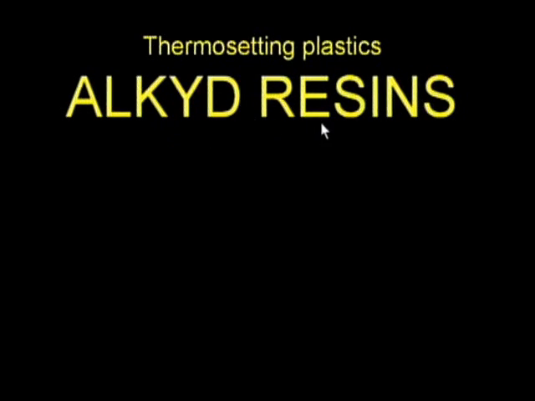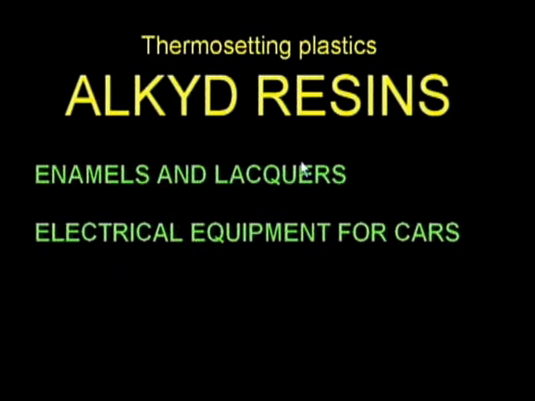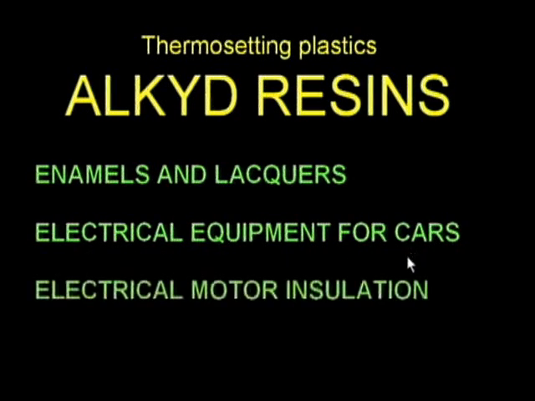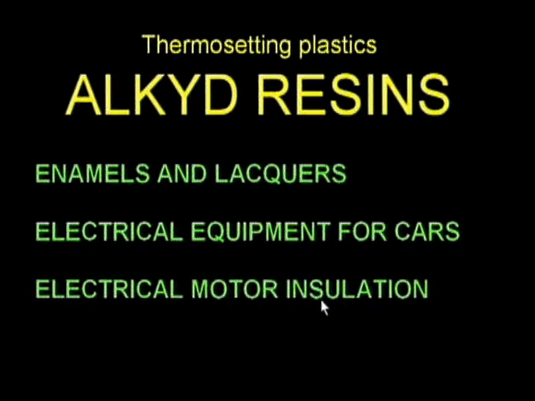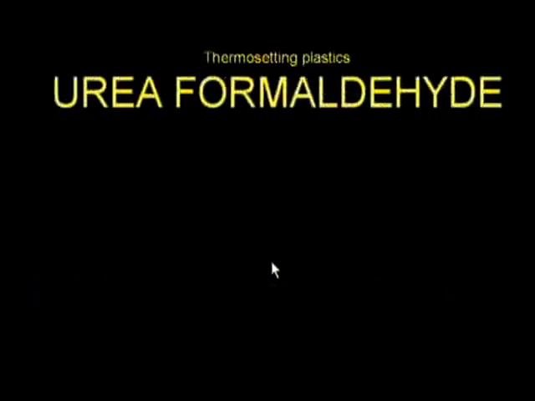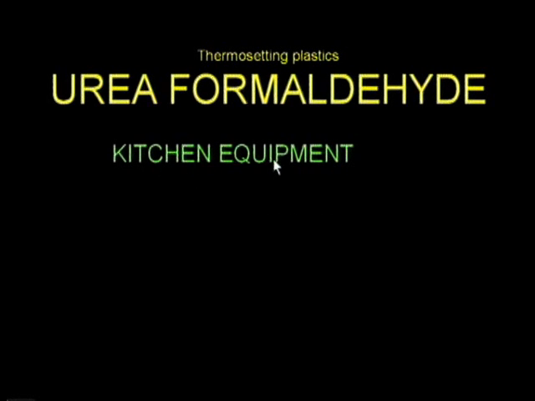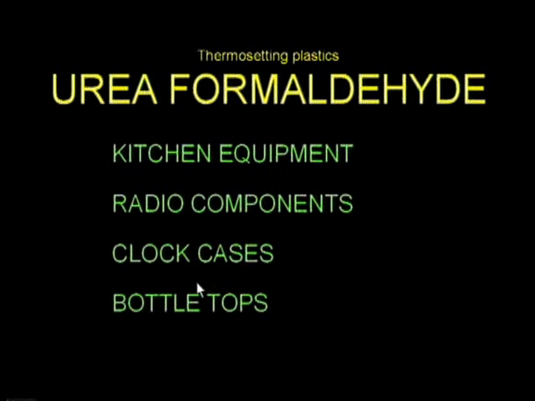And another one is alkyd resins. In this case, enamels and lacquers are the paints that we are going to use. Electrical equipment for cars, usually in cars. Electrical motor insulation, that is, in a motor we go for windings, and those windings, the wire, should be insulated. TV parts, all these things require this. And another thing is urea formaldehyde. With this, kitchen equipment, radio components, clock cases, bottle tops and buttons are made.